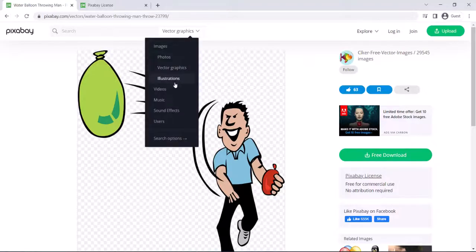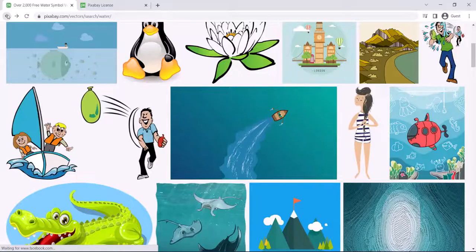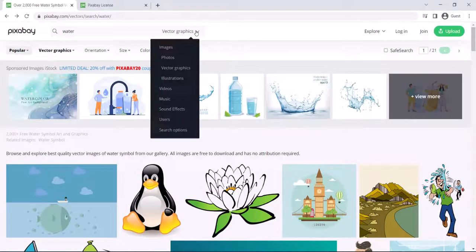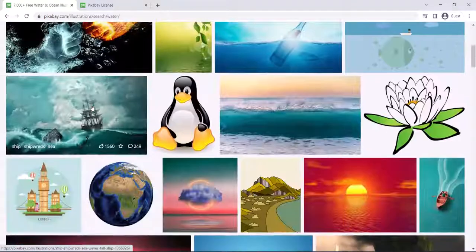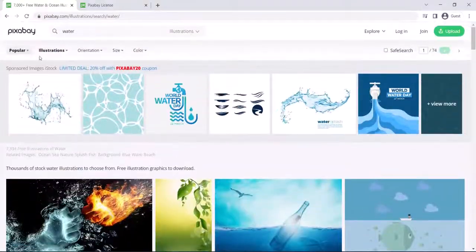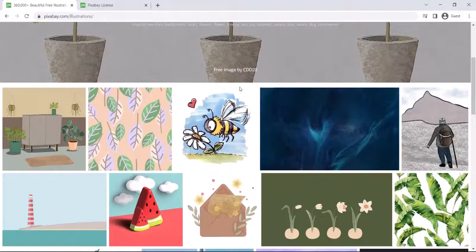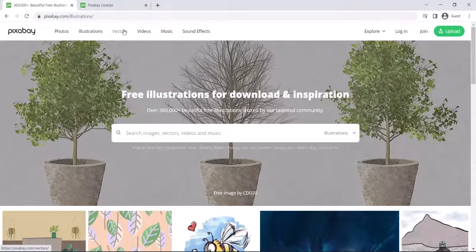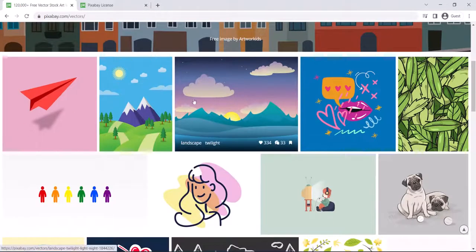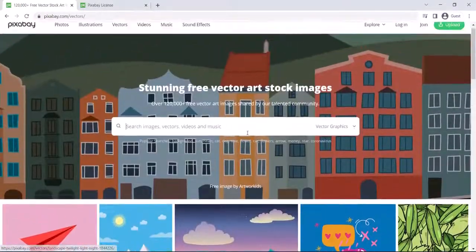And next we go to illustrations. This is the illustrations section. You can search for different illustrations. Let me just go to the site again and search for illustrations. These are the illustrations that you can quickly download from it. The next are the vectors. You can download any vector for free from Pixabay.